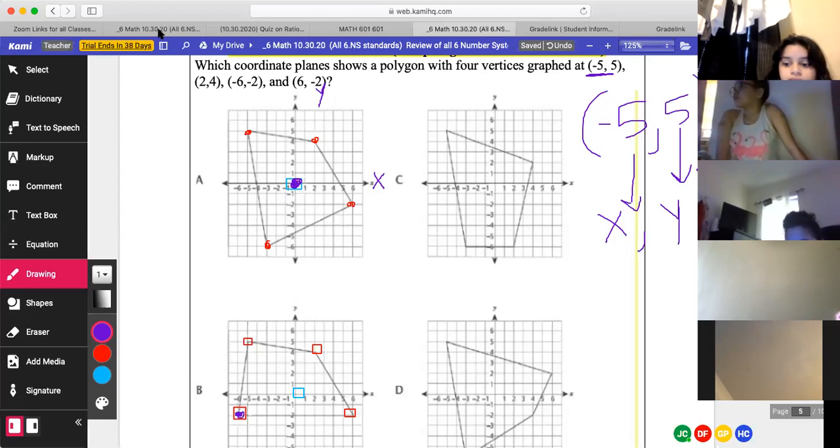Wait, how? How do you have to go left? This is confusing me. 5 on the number line is to the right. So Carlos, I'm going to call on somebody else and just follow along with me, okay? Yes. Let's try.